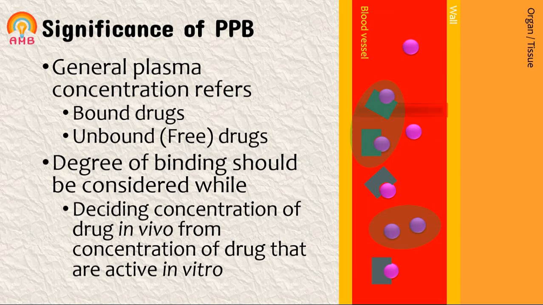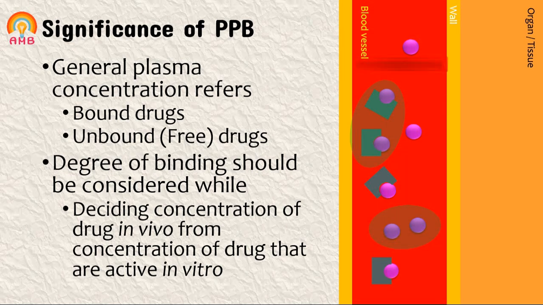But whatever results or findings we get, if we are using these findings in vivo, and if we are using that drug in vivo, that is inside the body, then while calculating the dose we should consider plasma protein binding of that drug, because the drug may bind to the plasma protein which is not present in in vitro experiments. So plasma protein binding should be considered while calculating the dose of any new drug if we are using it in vivo.